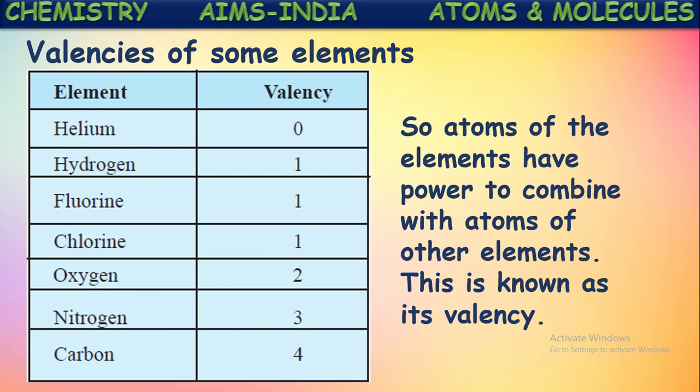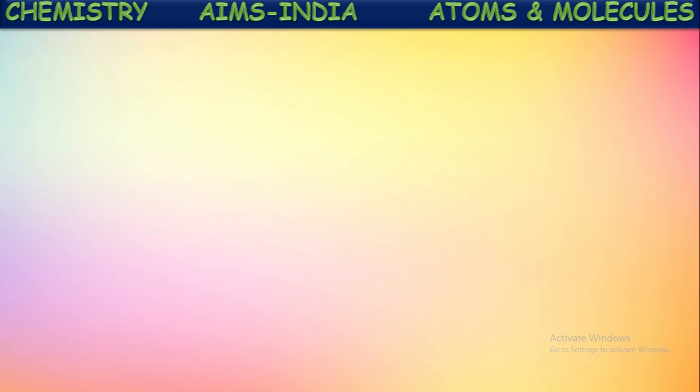So atoms of elements have the power to combine with atoms of other elements. This power, or this combining capacity of elements, is called its valency. Now let us see ions and radicals.